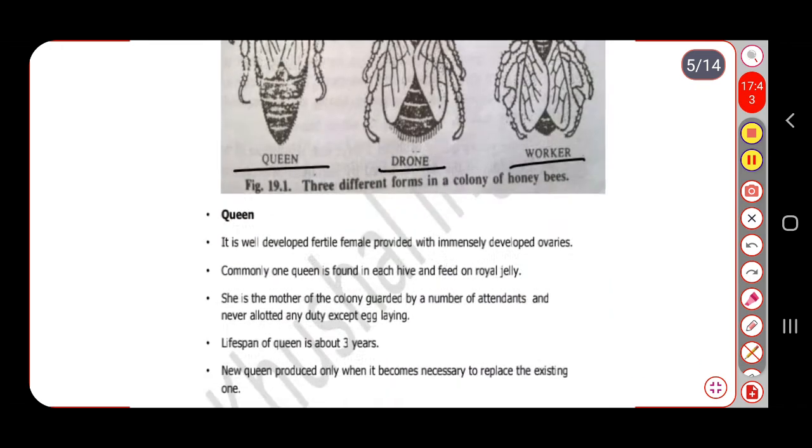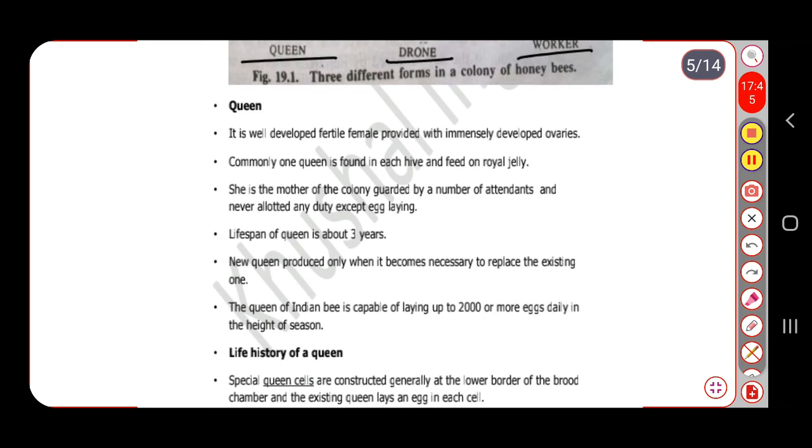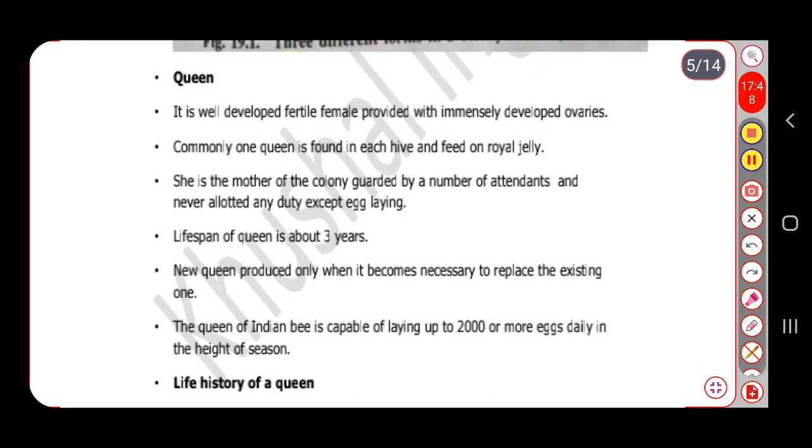Then first of all we will learn about the queen. So, it is a well developed fertile female. See here that it is very important that the queen is a well developed fertile female provided with immensely developed ovaries. So, why are these called fertile females? Because they have developed ovaries, and obviously these ovaries are engaged in producing the eggs.